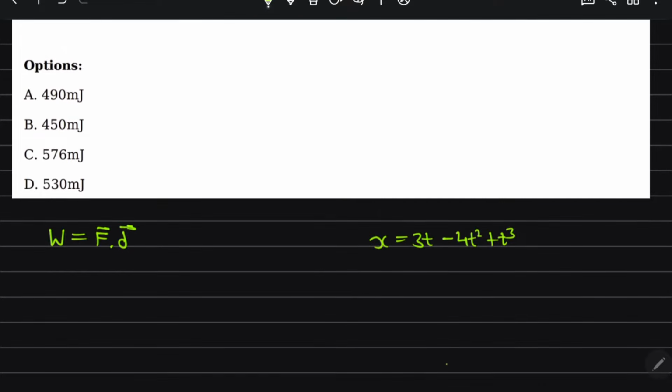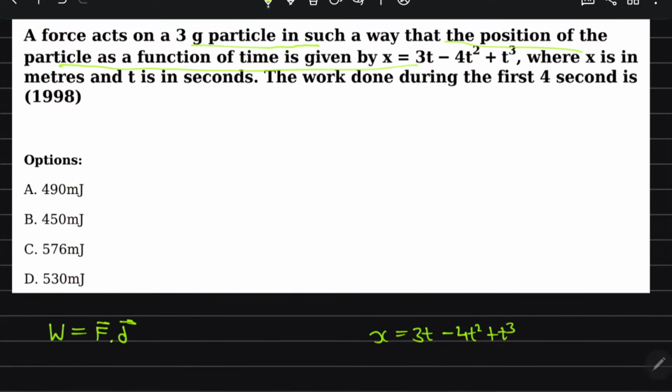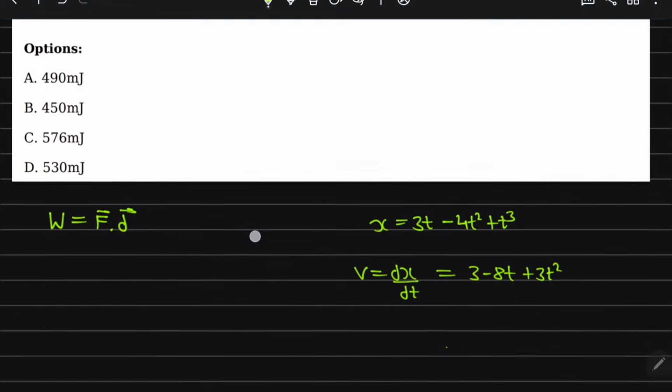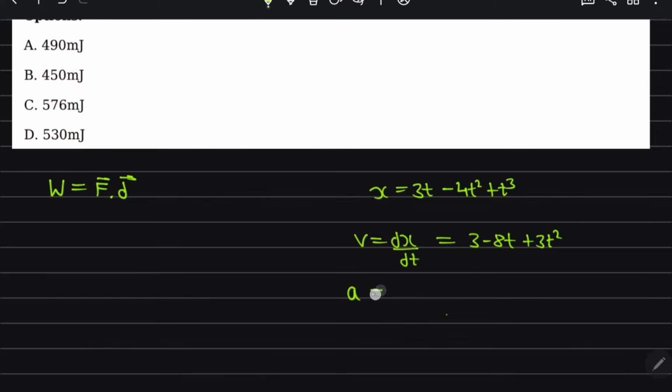First I do differentiation two times. First we find velocity, that is dx by dt, which comes out to be 3 minus 8t plus 3t square. Then again we differentiate, and the differentiation of a constant term is 0, so we get minus 8 plus 6t.